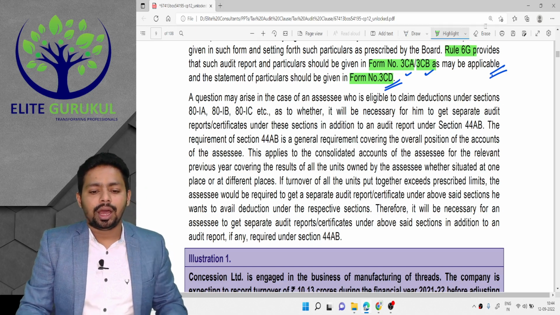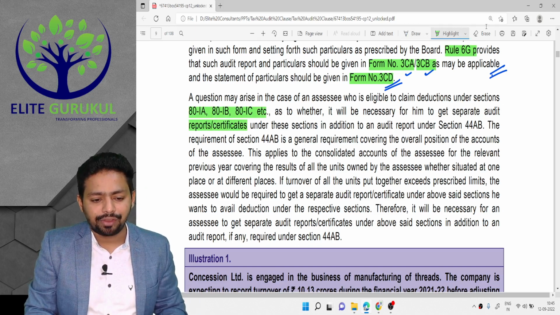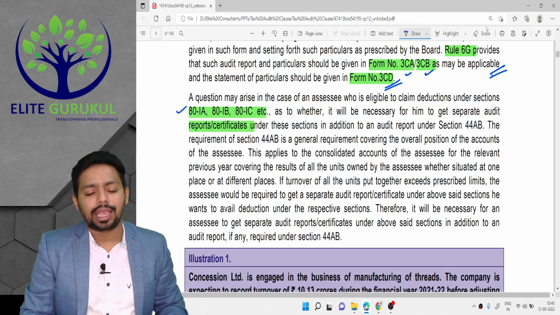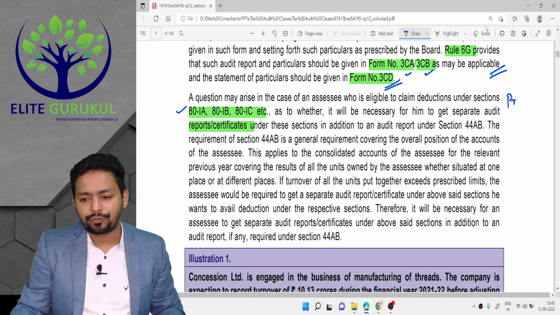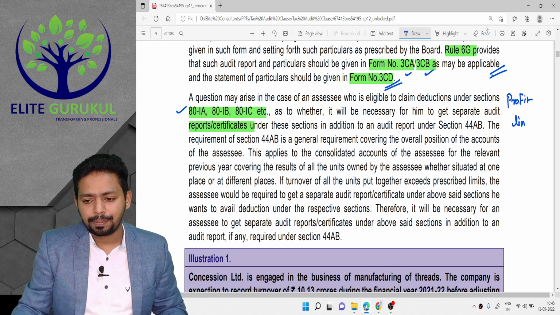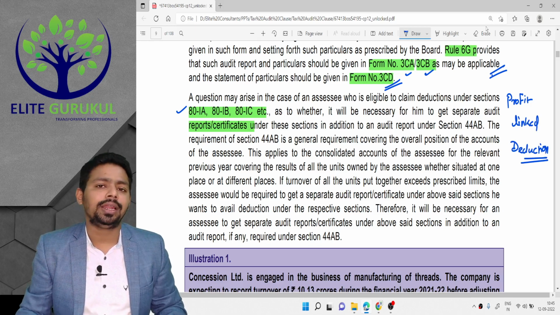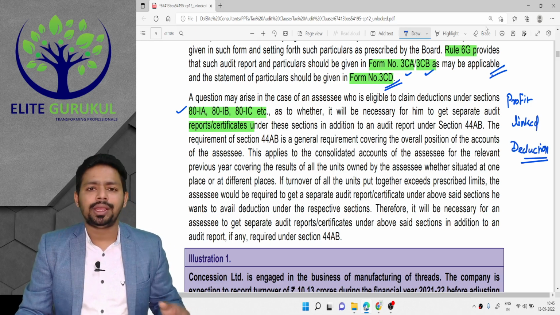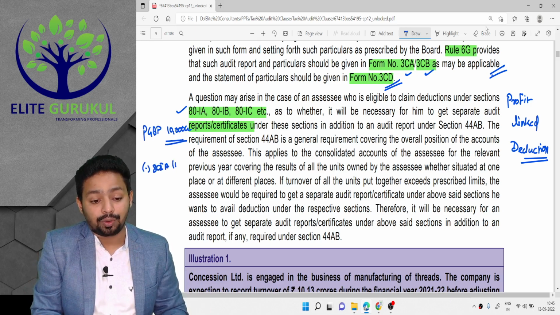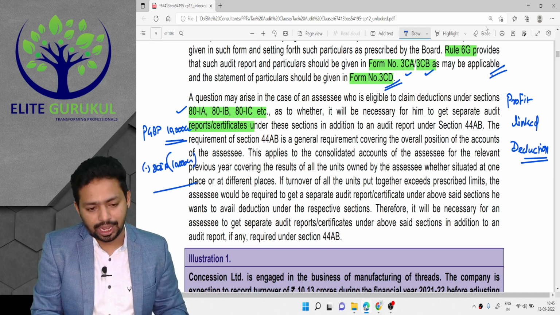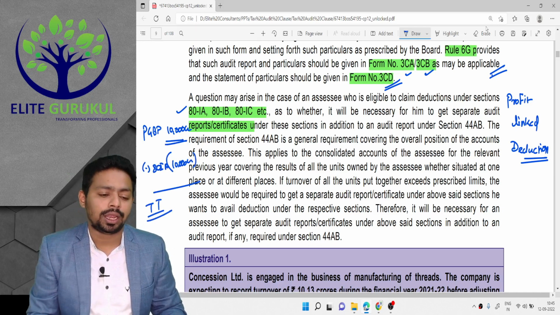Sometimes a chartered accountant needs to issue a certificate or report under section 80IA, 80IB, 80IC, etc. We call these sections profit linked deduction sections. One of the criteria: whatever is your PGBP, say for example, you are Reliance Infra and your profit for the year is 10,000 crore, the whole 10,000 crore will be allowed as a deduction under 80IA. That means your taxable income, total income will be nil.